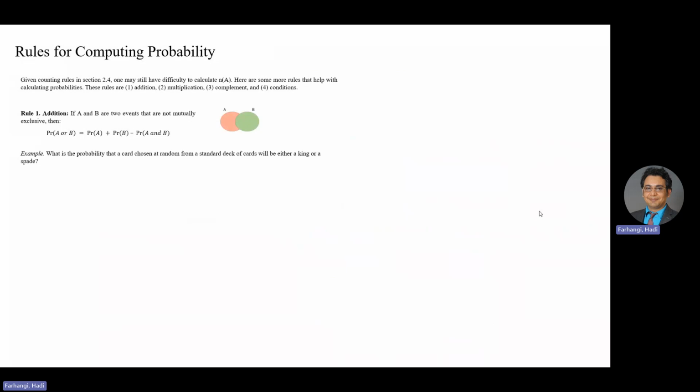Now you want to calculate the probability of king or a spade. We can calculate the probability of king, we can calculate the probability of a spade, we can calculate the probability of king and spade, which is a single card, the king of spades. Can I calculate the probability of king or a spade? So pause the video and do the calculation.